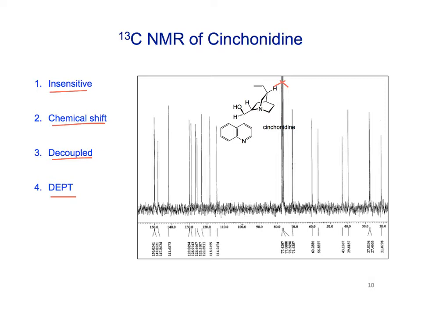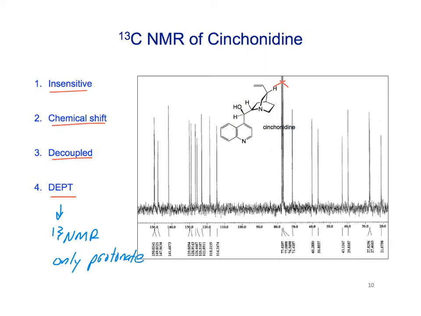So what a DEPT experiment is, it's a C13 NMR experiment. But it's different from the normal one in that it only shows protonated carbons, so only carbons that have protons on them.